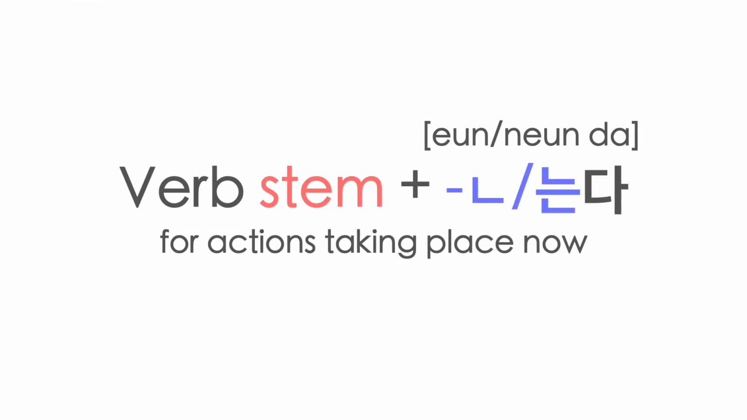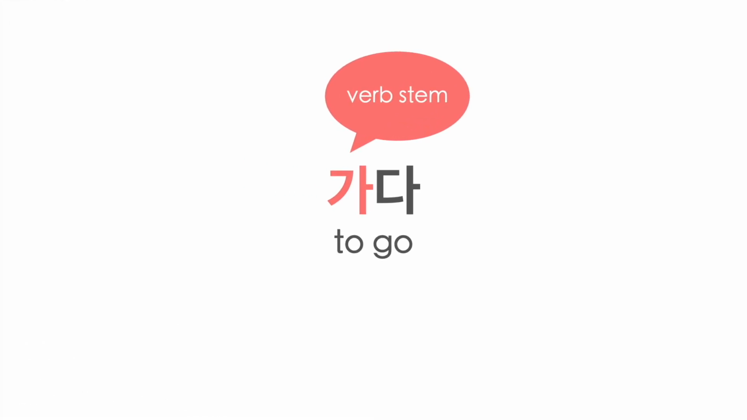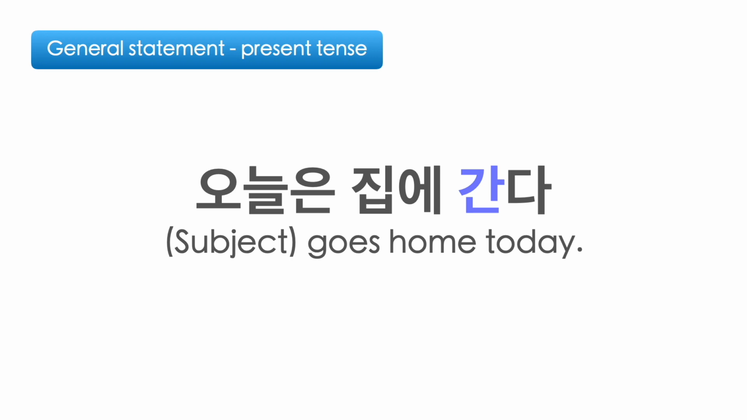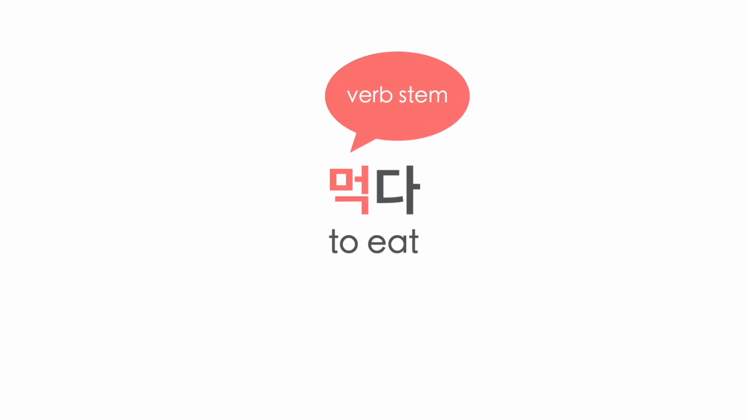For actions that are taking place right now, you can also use ㄴ다 or 는다 verb endings. To say a subject is going right now, we take the stem 가 and add verb ending ㄴ다. 집에 간다 means the subject is going home now, and 간다 in this example is often used in a conversation. 간다 is also used as a general statement in present tense. 오늘은 집에 간다.